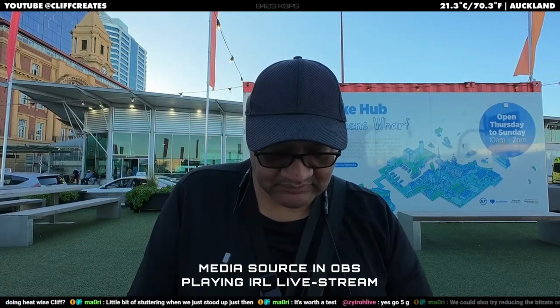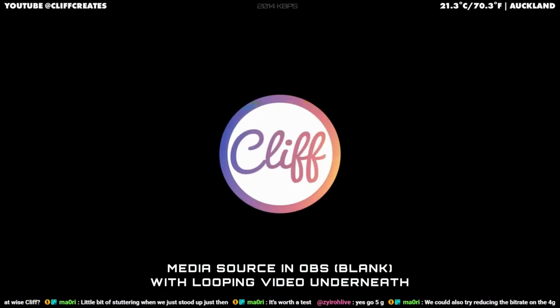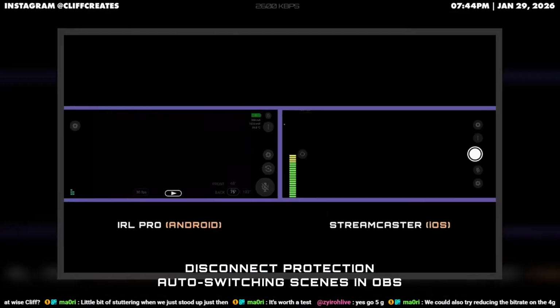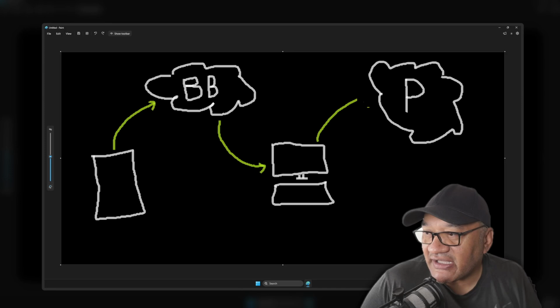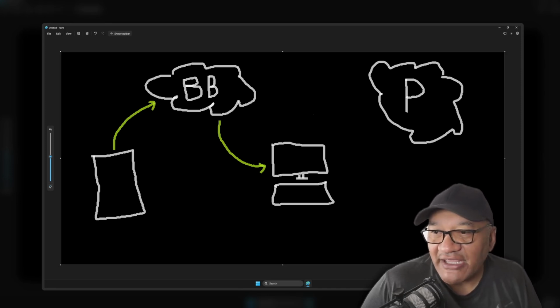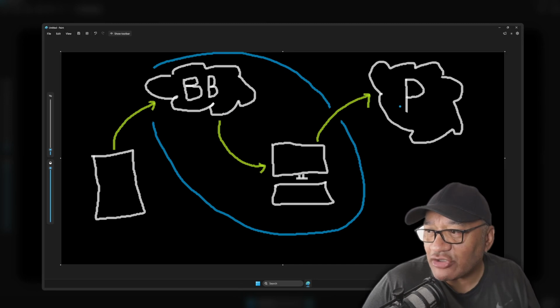And usually that's where I'd recommend you'd have something underneath the media source that displays your IRL live stream, video clip or something that's silent, doesn't make any noise, plays on loop. And then when you're reconnected, your stream would just pop up on top of it. If it disconnected here, that's when your stream would actually end. You'd lose viewers, you have to start over again. As long as that's all working, then you'll be okay.